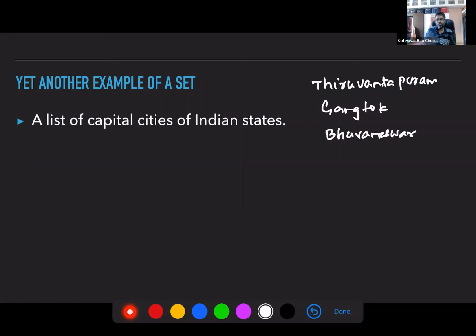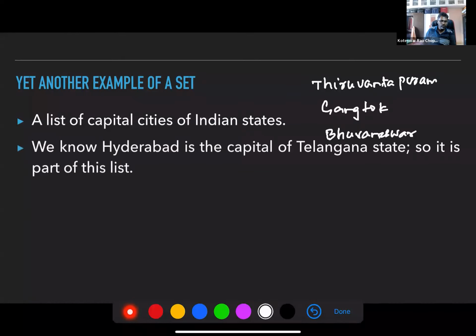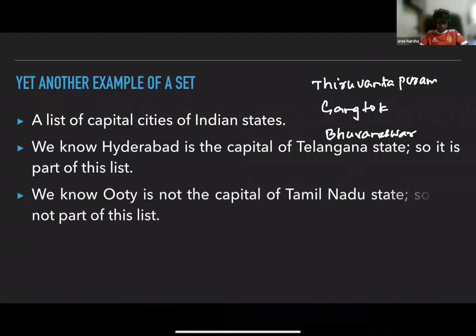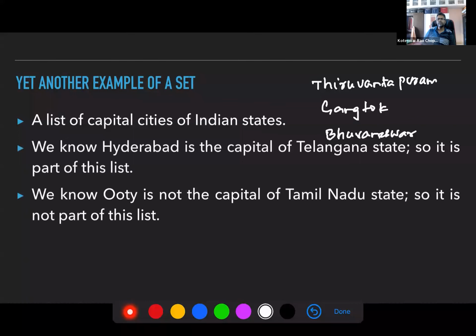So you can form a set, right? Here you have the names of cities. Hyderabad is the capital of Telangana state, so we can say that it will be part of this list. Is Ooty the capital of any state? Is it the capital of Tamil Nadu? So this will not be part of the list. What is the criteria here? If it is the capital city of any Indian state, then it will be part of the list, becoming a member or an element of the list. Otherwise, it will not.